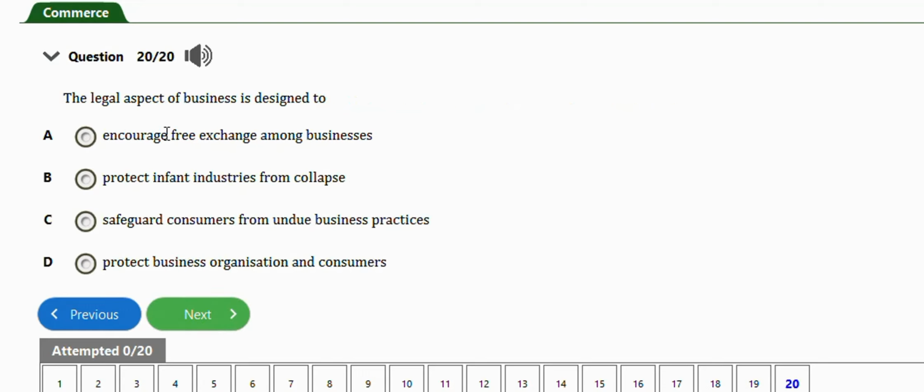This one says, the legal aspect of business is designed to encourage free exchange among businesses, protect infant industry from collapse, safeguard consumers from undue business practices, protect business organizations and consumers. The right answer is option D, to protect business organizations and consumers. So guys, this is basically how to solve problems involving government regulation in the legal aspect of business. So practice with about 18 to 20 questions for this topic. Hope you found something interesting in the video.